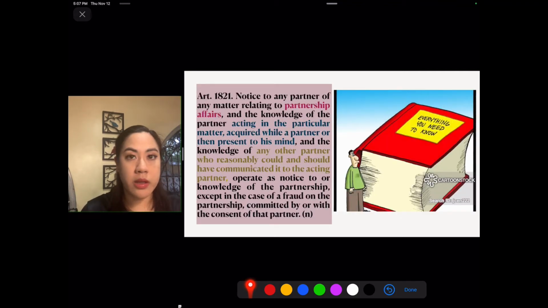Another one would be under Article 1821. So these three articles are almost one after another. 1821 talks about notice to any partner.